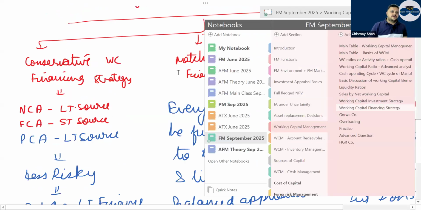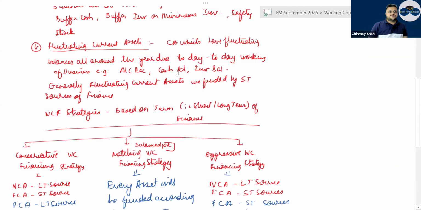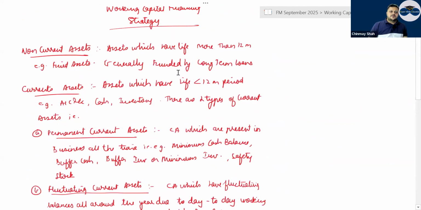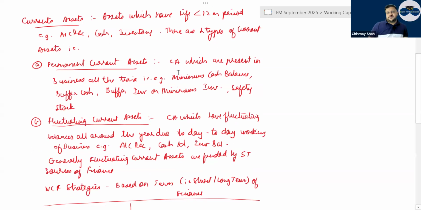Then coming to working capital financing strategy. Working capital financing strategy is generally based on from where you will raise the capital that you want to invest in working capital. There are non-current assets which have a life of more than 12 months, then there are current assets which have a life of less than 12 months. But in that there are two types of current assets, permanent current assets and fluctuating current assets.